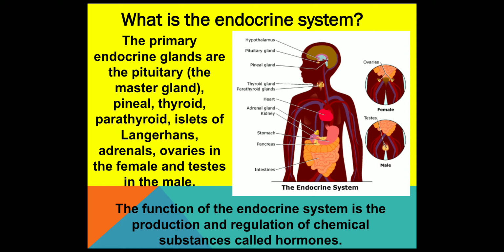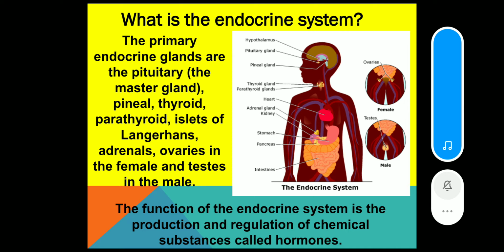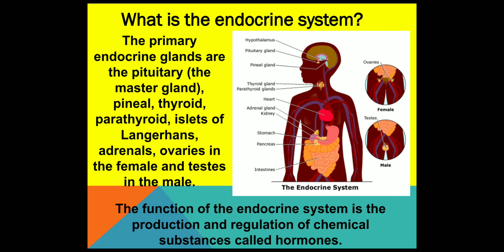So what is the endocrine gland or endocrine system? The primary endocrine glands are the pituitary gland, the master gland, pineal gland, parathyroid, islets of Langerhans, adrenal, ovaries in the female, and testes in the male. The function of the endocrine system is the production and regulation of chemical substances called hormones.